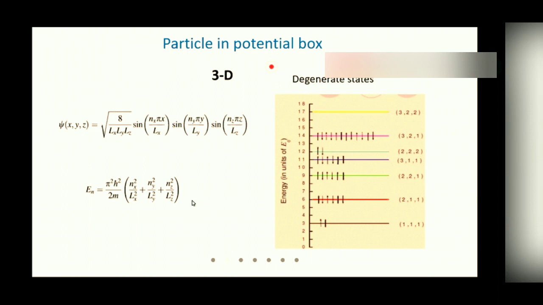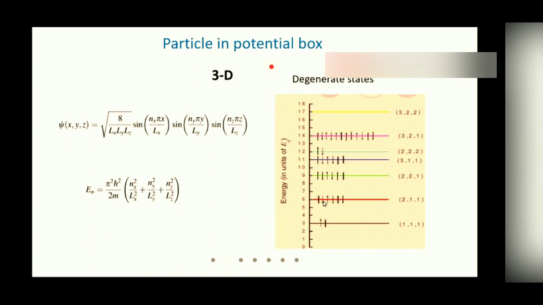Besides, we also see that if we take a cubical box, with Lx, Ly, Lz equal to L, then in this bracket we have nx square plus ny square plus nz square. So we see for different combinations of nx, ny, nz, it may have the same value. Suppose nx equal to 2, ny equal to 1, nz equal to 1, or nx equal to 1, ny equal to 2, nz equal to 1, or nx equal to ny equal to 1 and nz equal to 2, it will have the same energy.